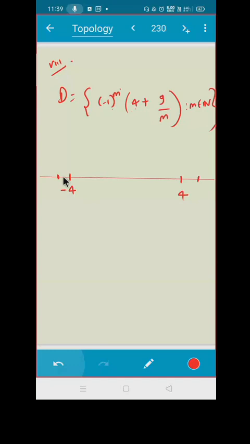So what do you think? Do you understand? Graphically, by putting in points, it was quite clear. Who is going to be the limit point for me? What is your answer? Minus 1 raised to m into 4. Minus 1 raised to m into 4 means what? Either 4 or minus 4. So there are only two points which are limit points for me. Do you all agree?